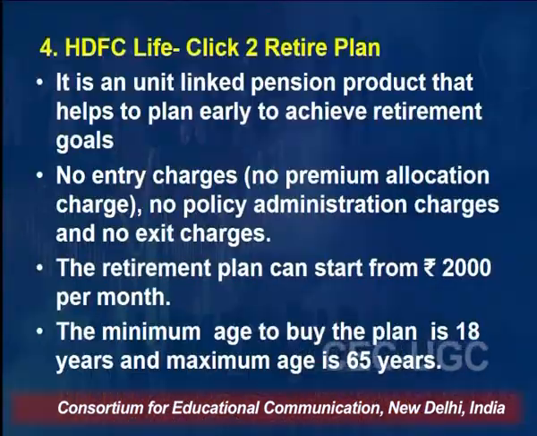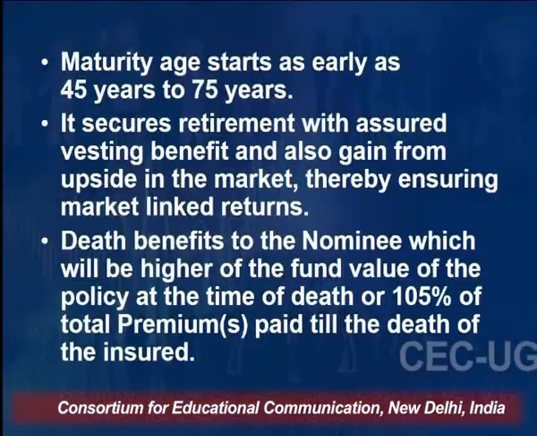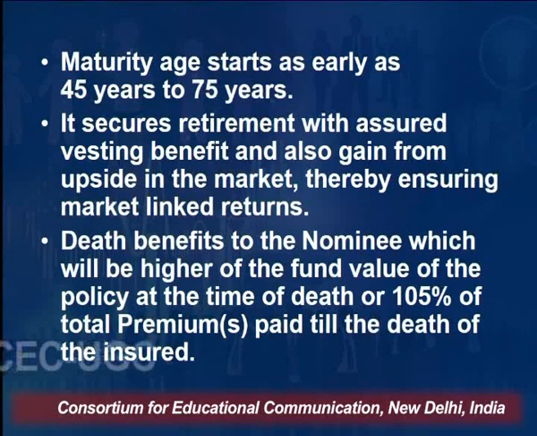So the retirement plan can start from rupees 2,000 per month. As low as 2,000 rupees you can invest and buy a retirement plan. The minimum age to buy is 18 years and the maximum is 65 years, right? So it means any individual between the age of 18 to 65 can buy this HDFC Life Click 2 Retire plan. Maturity starts as early as 45 years to 75 years.